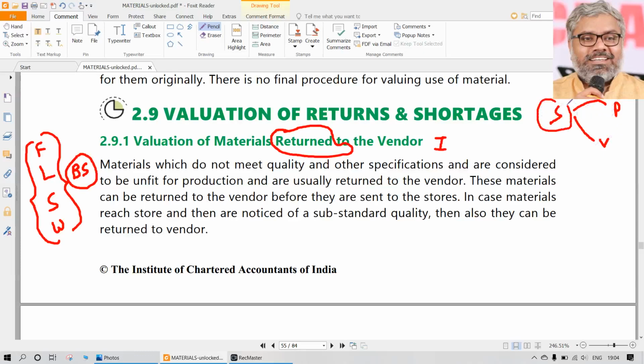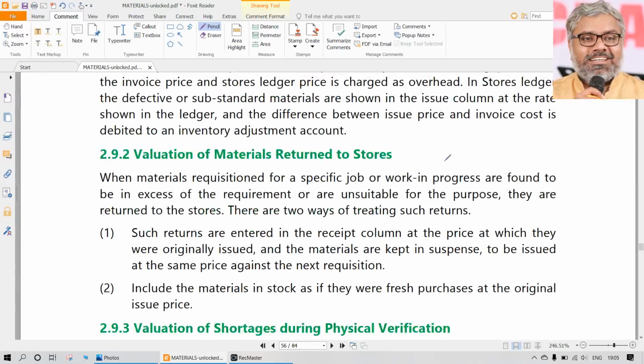When you have materials already in the store that were already received and valued, when you are issuing, it is going out to production. When you are returning, it is going out to vendor, but going out is common. So there is no separate treatment required. As far as problems are concerned, we just need to consider material returns as if they are material issues only. There is nothing special about it.